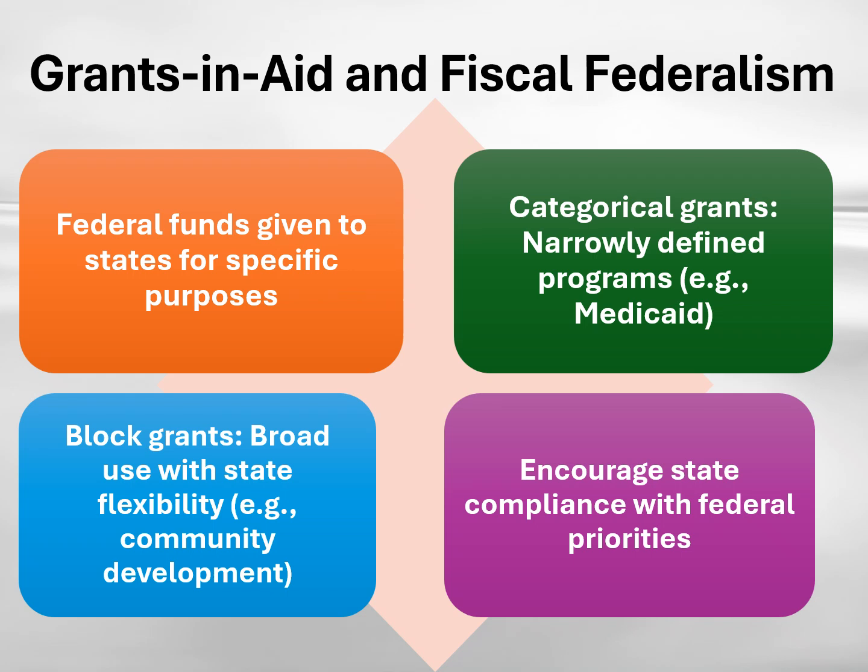Grants and aid are funds from the federal government to states for specific purposes. Categorical grants are narrowly defined programs. Example, Medicaid. Block grants, on the other hand, are for broader purposes, allowing states flexibility. Examples there, community development. Grants encourage states to comply with federal goals without direct mandates.